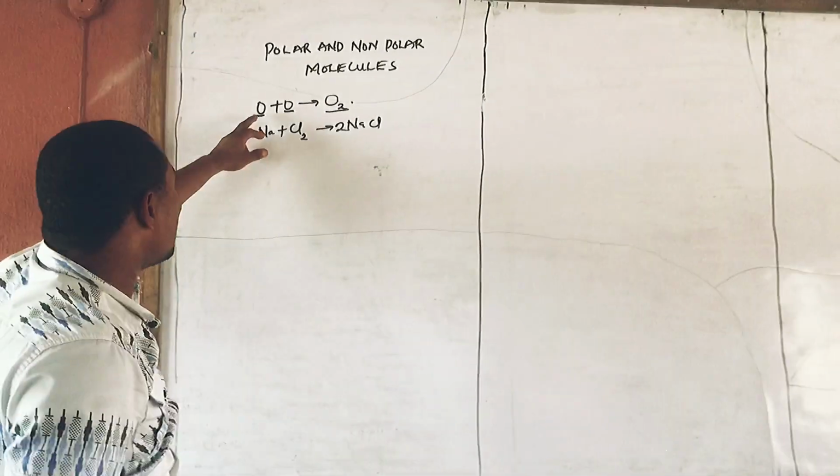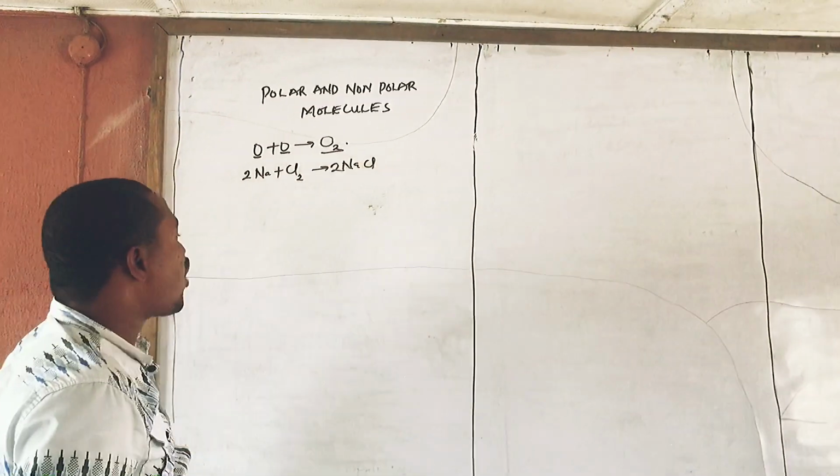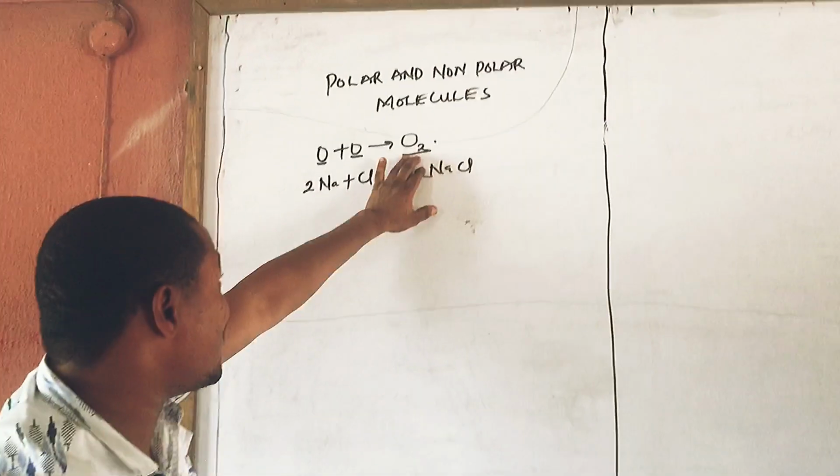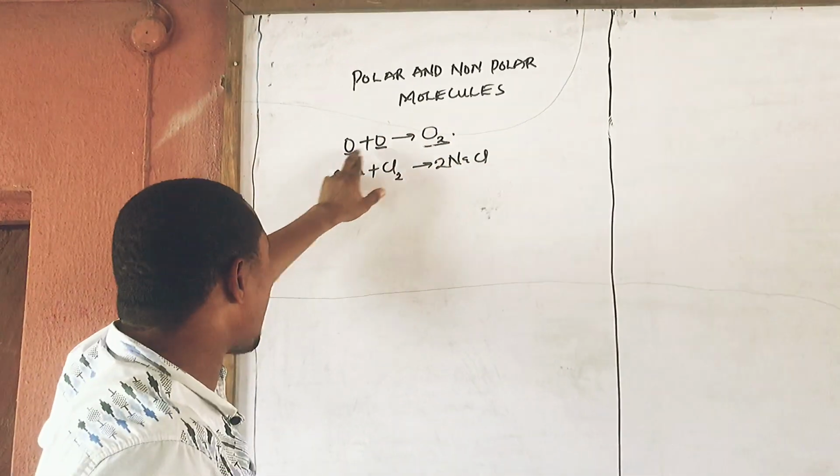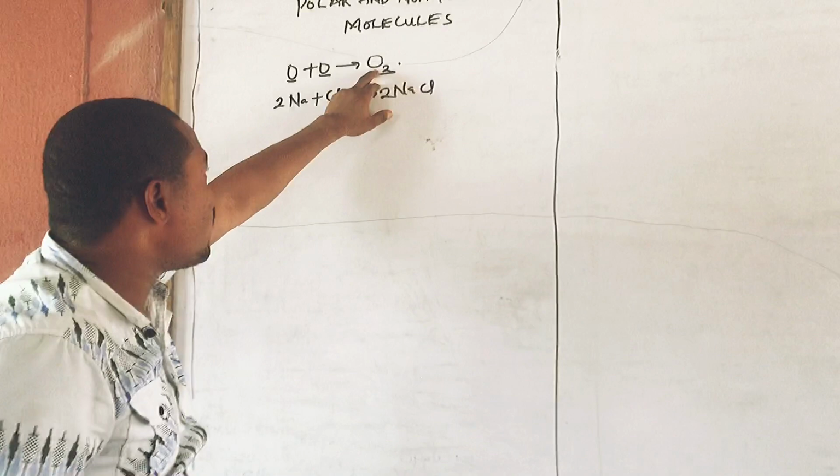I'm just doing this as a kind of review. So if you look at this one, the same atom giving you an element, sorry, the same atom giving you a molecule. And if you look at the atoms, they are the same. So this is a molecule of an element.